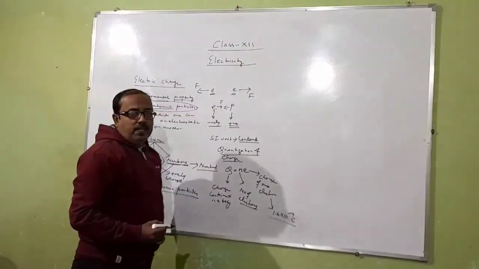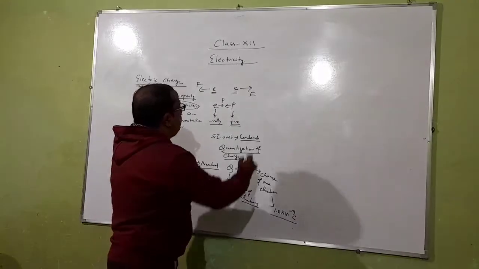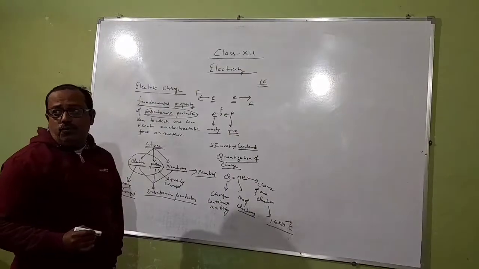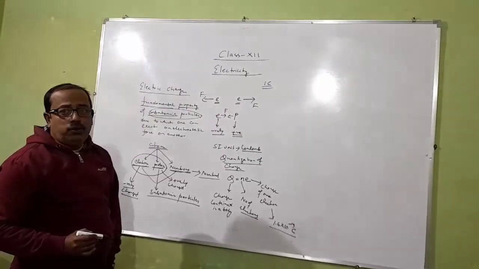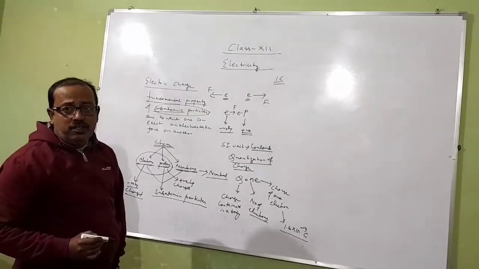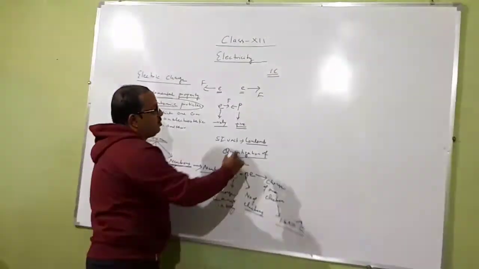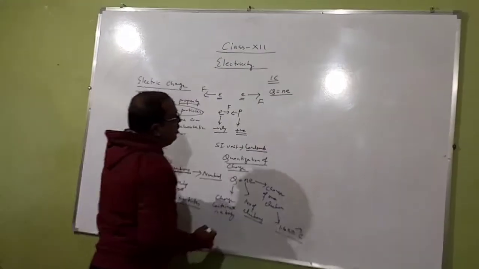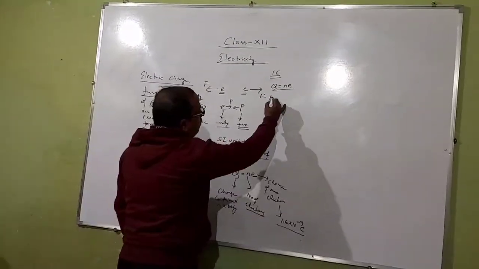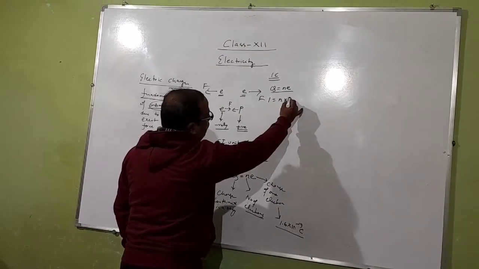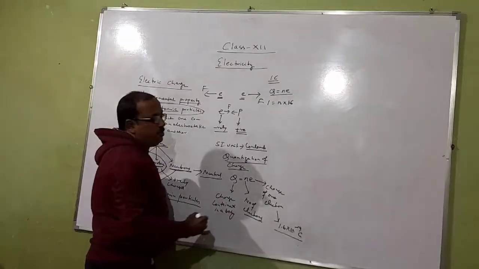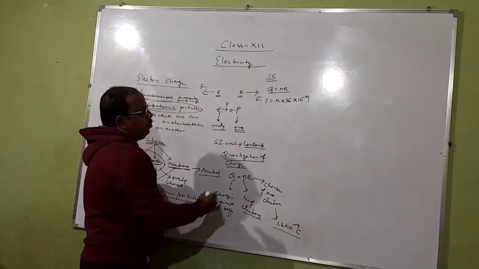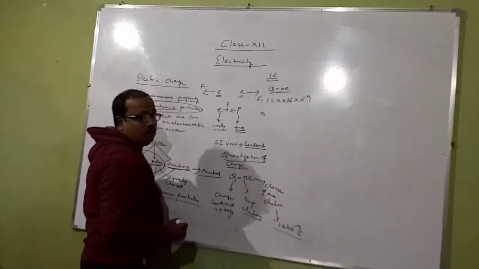Now suppose a body is consisting of 1 coulomb of charge. We have to calculate how many electrons are there in the body. So for finding this, we are using this formula Q = Ne. Here Q is 1 coulomb, N is the number of electrons, and charge of electron, as you know, is 1.6 × 10^-19 coulomb. So from this relation we can easily find out the value of n.